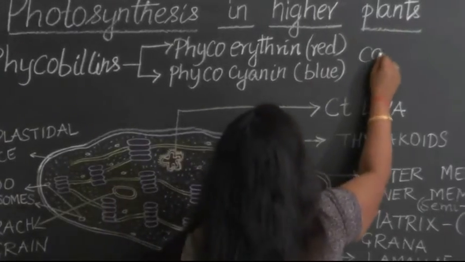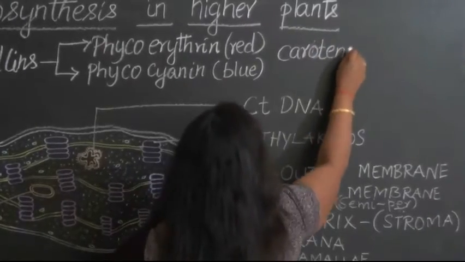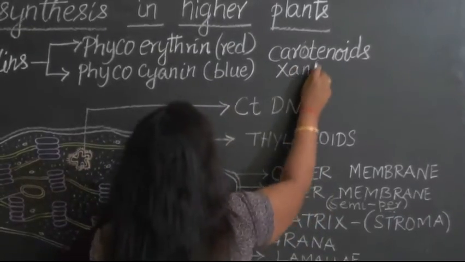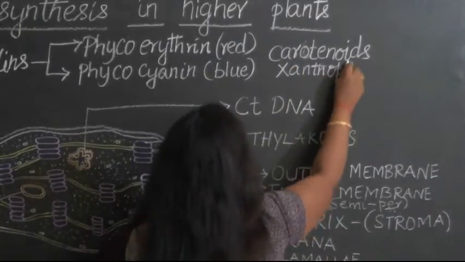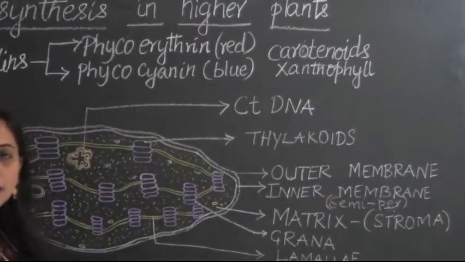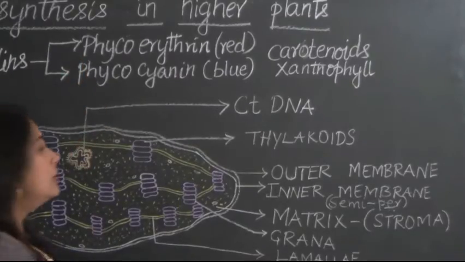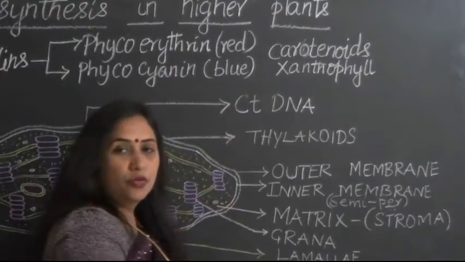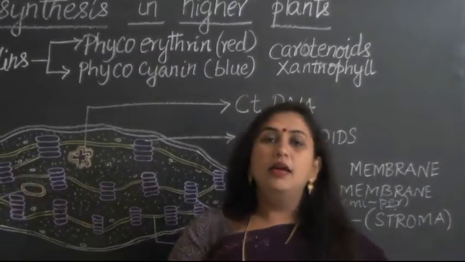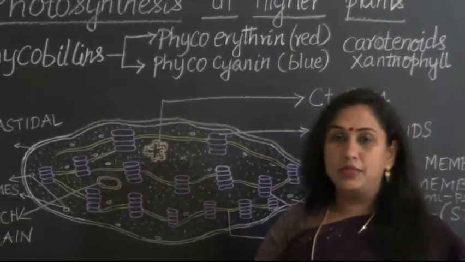Apart from this, we will also be finding carotenoids, other coloring pigments, then xanthophyll. So, apart from chlorophyll, there are many other coloring pigments, namely phycoerythrin, phycocyanin, carotenoids and xanthophyll. But for the process of photosynthesis to occur, it is important that the chlorophyll should be present in the organisms.